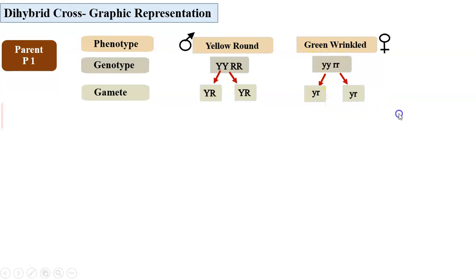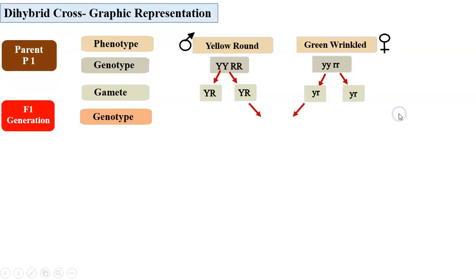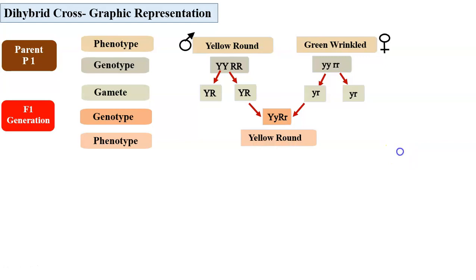and for shape. And then F1 generation, as a symbolic, we are showing only one gamete fusing and forming this F1 generation progeny, which is hybrid heterozygous. The yellow color is dominant and round shape is dominant. So this progeny will have the phenotype yellow and round.